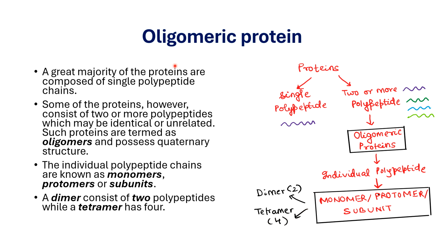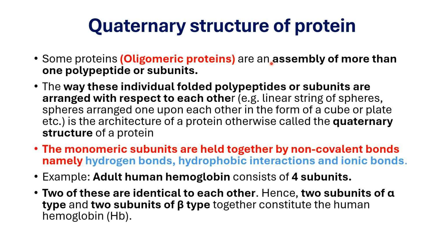Now why am I talking about oligomeric proteins? Because the fourth level of protein structure, the quaternary structure, is exhibited by the multi-subunit protein. So let's look into more detail about it. Quaternary structure of the protein.